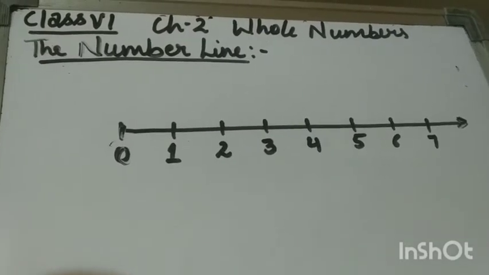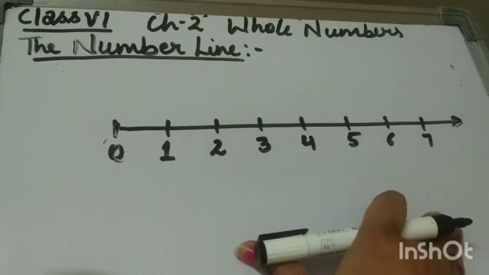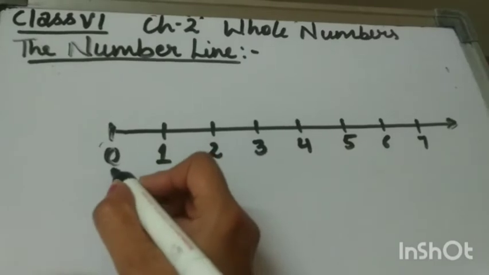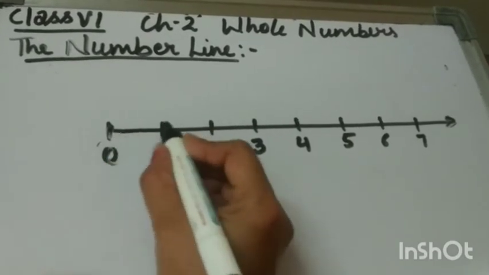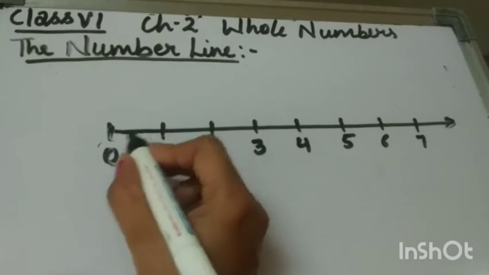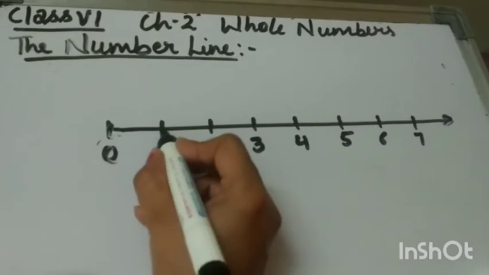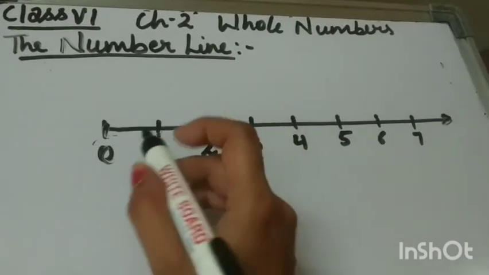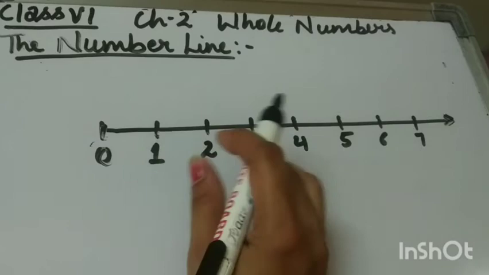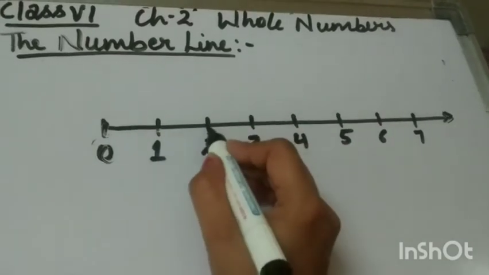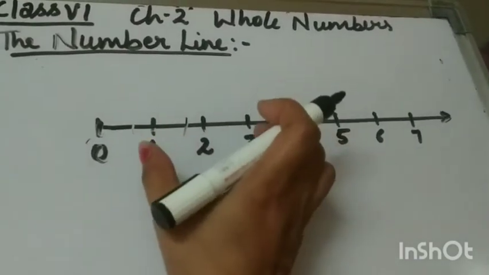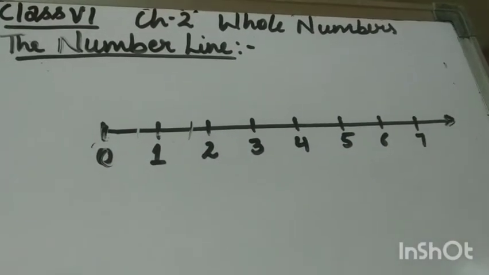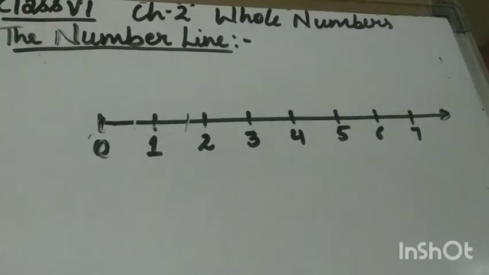Next is the number line. This is the number line for whole numbers, because the whole numbers start from 0. So on the number line we will start from 0, and the distance between this 0 and 1 is called unit distance. The distance between 1 and 2 is also unit distance. That means this distance and this distance are both equal. The distance between two consecutive numbers is always equal, and that distance is called unit distance.